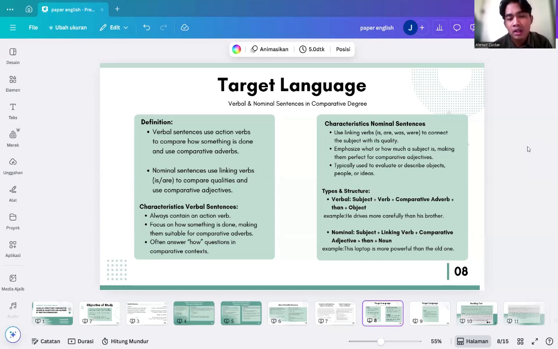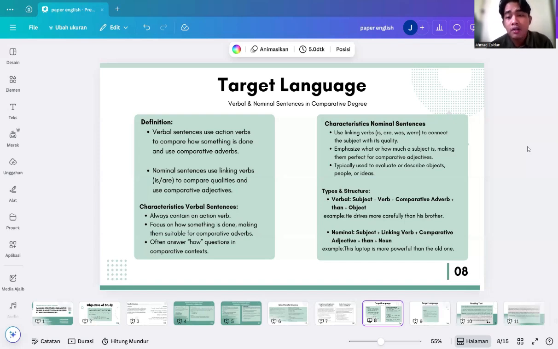And the last one is they answer how questions in a comparative context. Characteristic of nominal sentences: the first is they use linking verbs is, are, am, was, were to connect the subject with its quality. Next is they emphasize what or how much the subject is, making them perfect for comparative adjectives. And the last one is they are typically used to evaluate or describe objects, people, or ideas.